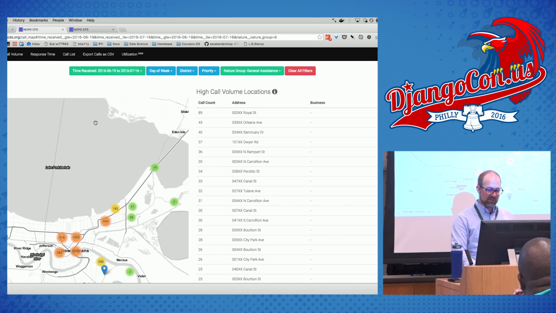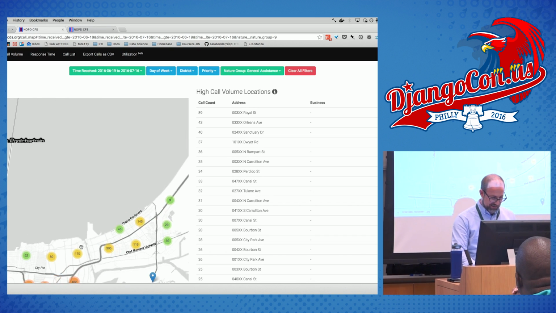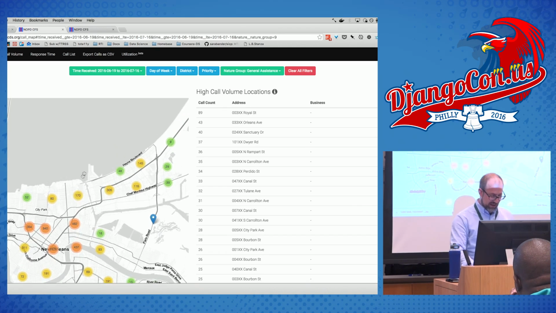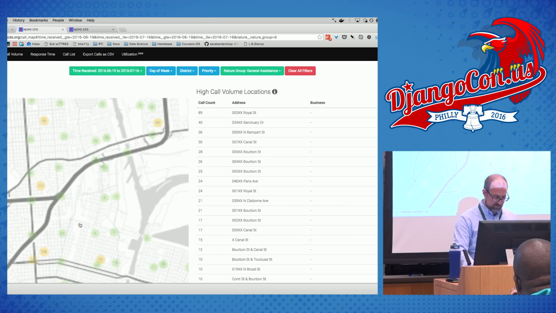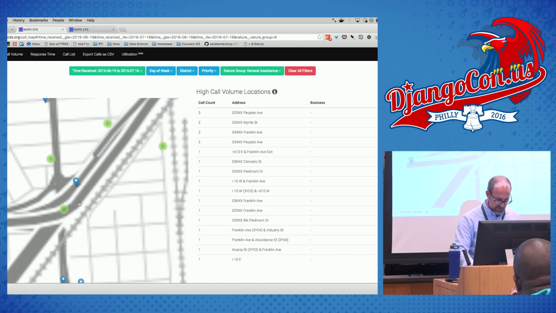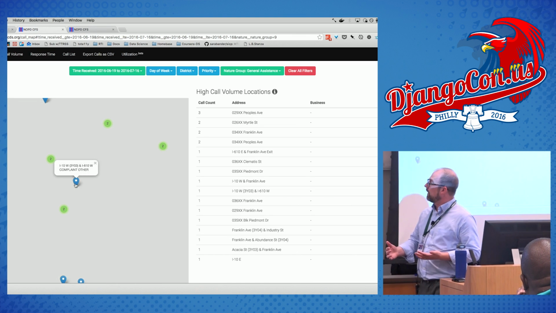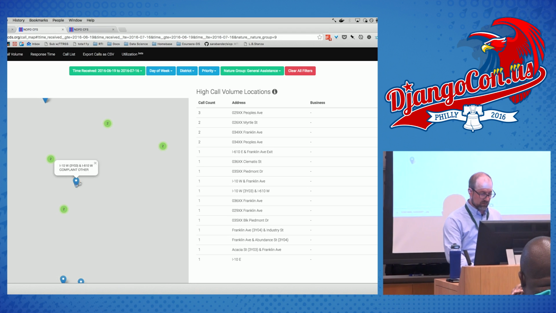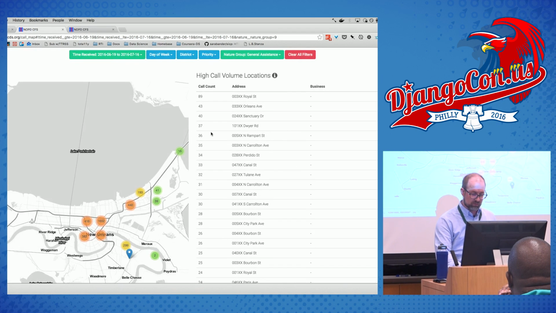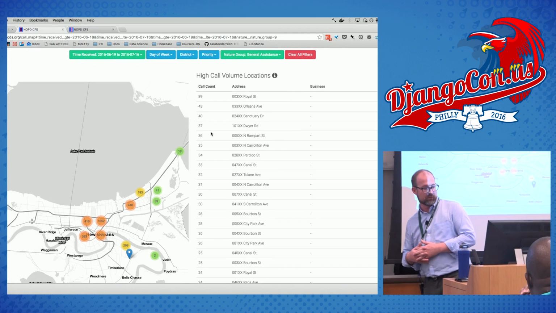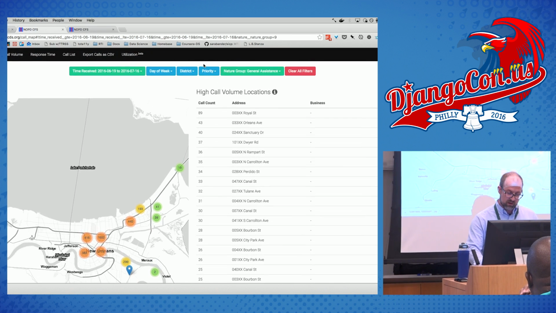That moment of like, wow, this isn't going to work. That was awesome. So yeah, this clusters them, so I can go in and look at individual calls and see, like this call right here was complaint, other. And I can see high call volume locations, which this is being used actually to detect mental health problems in the community in some places using that.